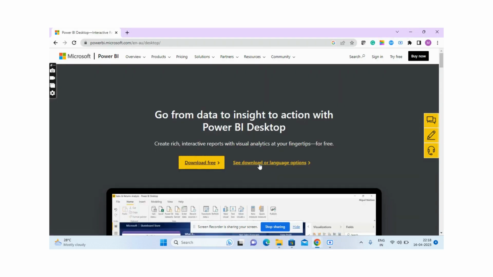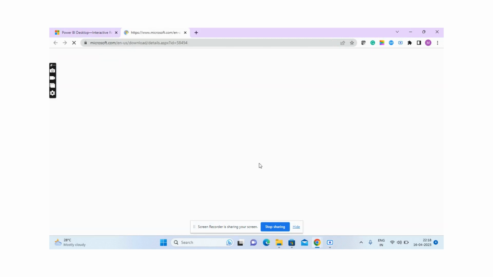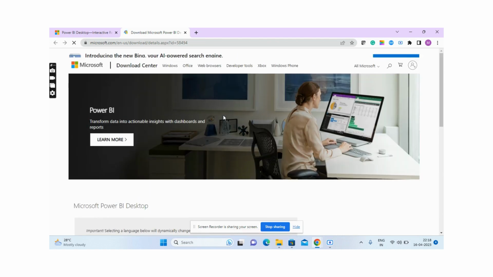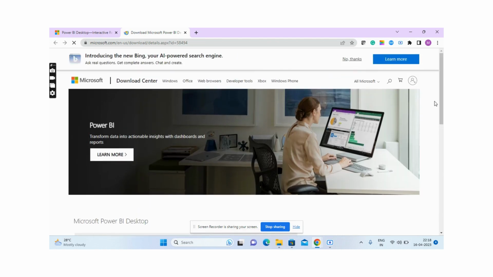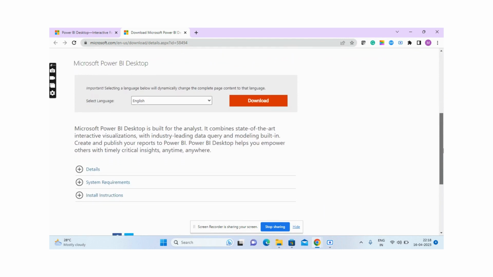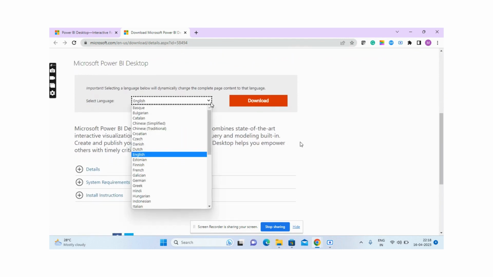In the other method, you can click here, see download or language options. Once you click here, you can see the page. Here you will see there is a download option. You can select any language.